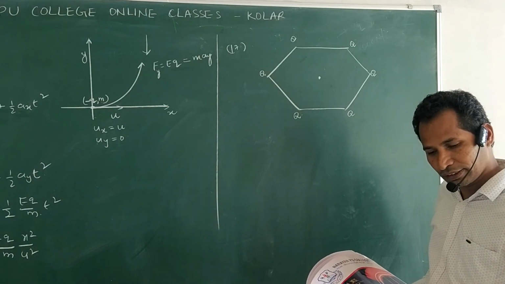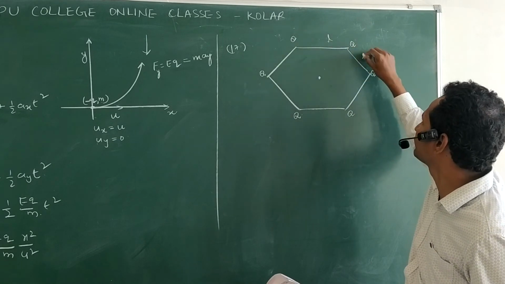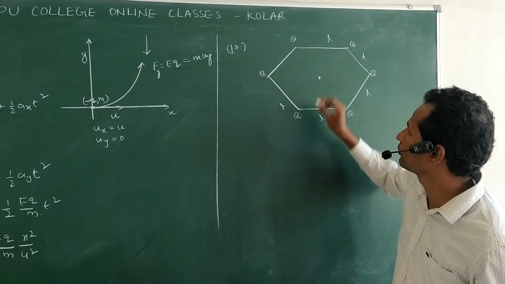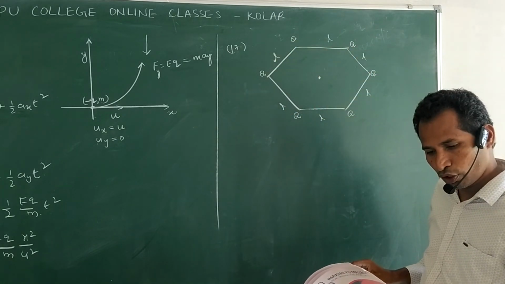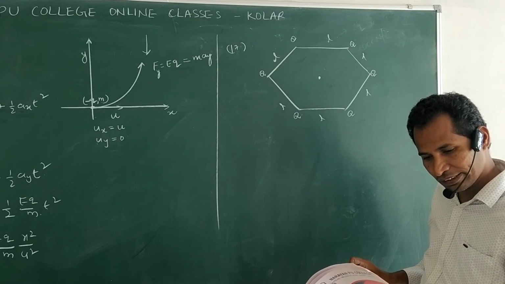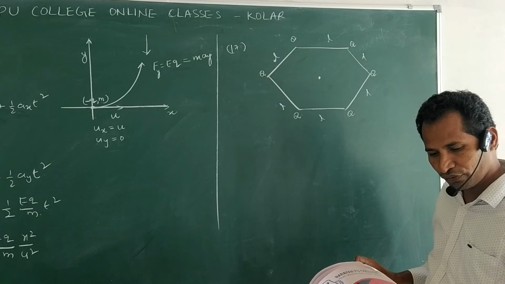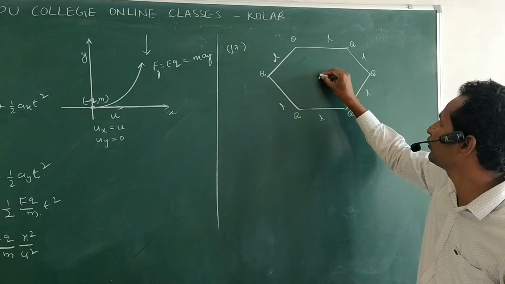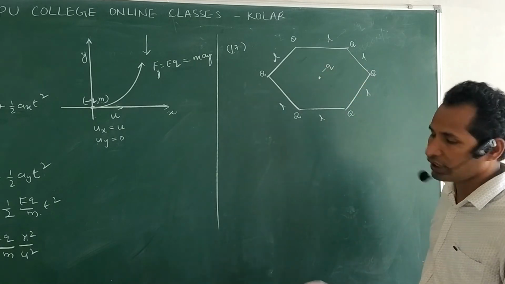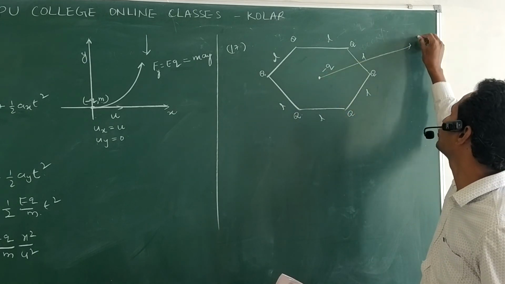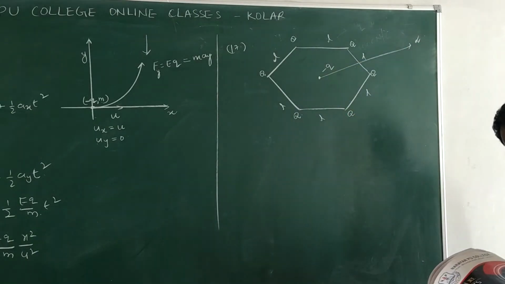A regular hexagon of side length L. Here minus q charge is there. We need to move it from the center to infinity.